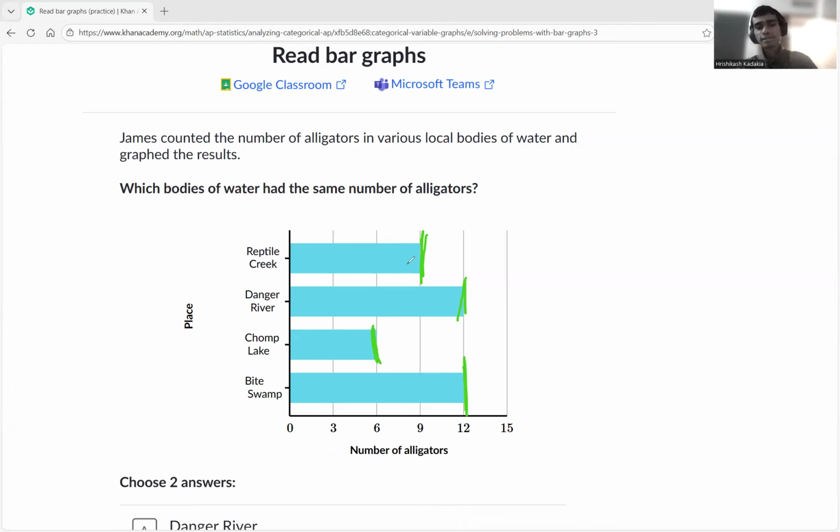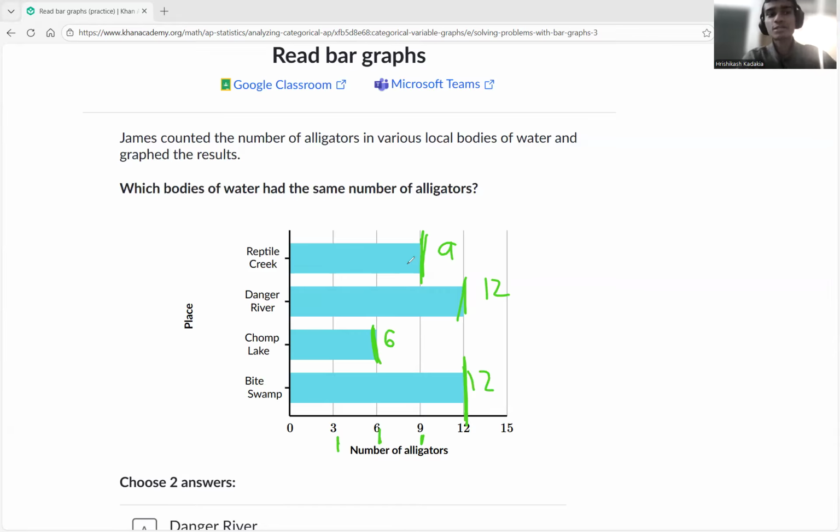There we go. So that way we can conclude which had the same number of alligators. Now, what do you think here? So this one had nine, this one had 12. Okay, because this matches here till 12. You guys see, this is still nine, this is nine, this is six, this is three. So that way this one, Trump Lake, is basically matching till six. Bite Swamp is 12, yes.